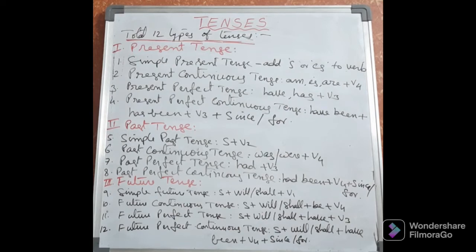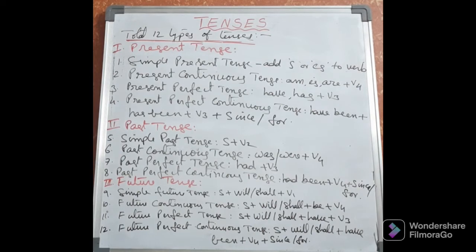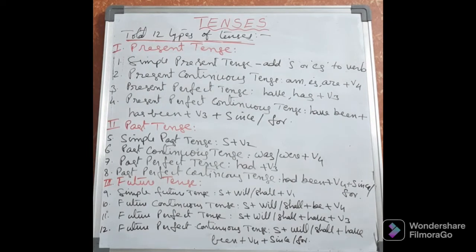So at that time in the past, the work was perfectly completed. The type of sentences we write in the past perfect tense. In present perfect tense, a short while ago the work was perfectly completed. That type of sentences we write in the present perfect tense. Whatever the perfect tense may be, we must take V3. Always in the perfect tense, we have to take V3.